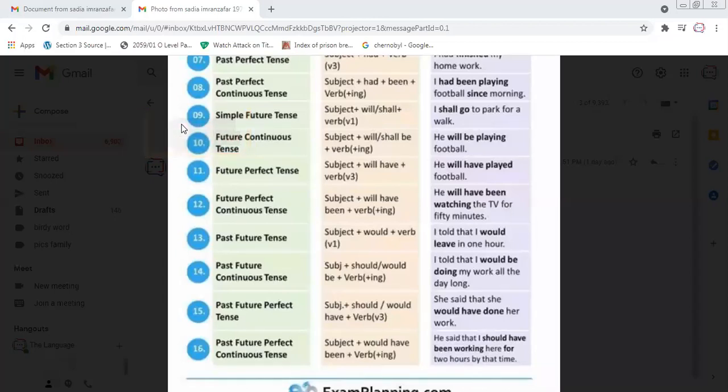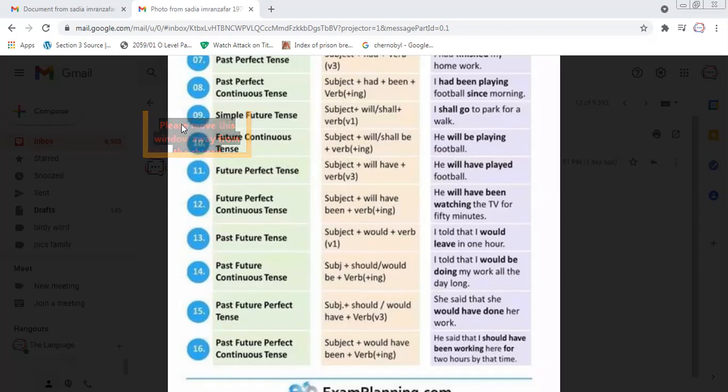I is a subject here, shall is a helping verb, go is a main verb, to is a preposition, park is a noun, for is again a preposition, a is an article, and walk is an object, or an action that I'm going to do.